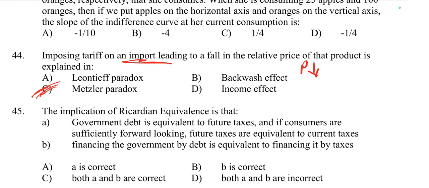This paradoxical outcome hinges on a strong terms of trade effect, where the tariff alters global market prices and benefits the country imposing the tariff to an unusual extent. It depends on very specific conditions in the global economy, such as how sensitive the world market is to changes in trade policy. In reality, this paradox is considered rare and mostly a theoretical possibility, but it exists. It was given by Metzler, so it is called Metzler's paradox.